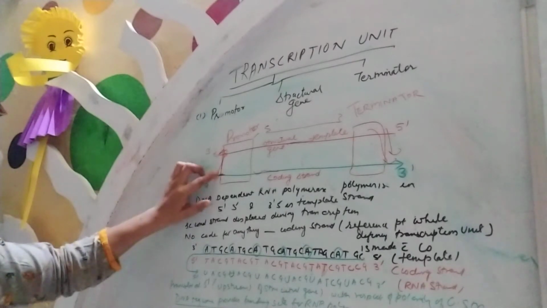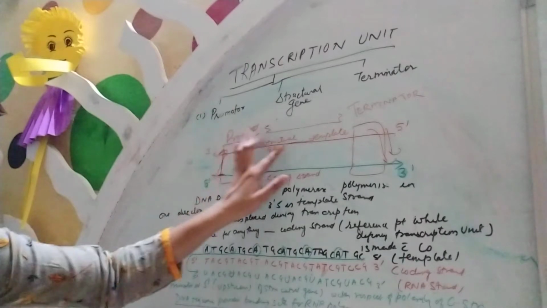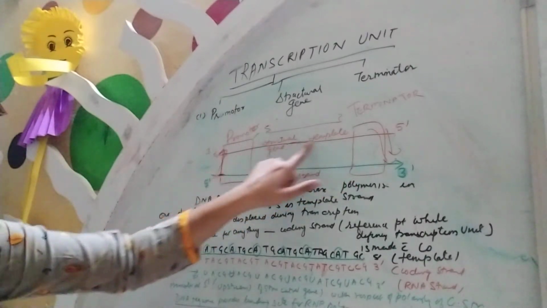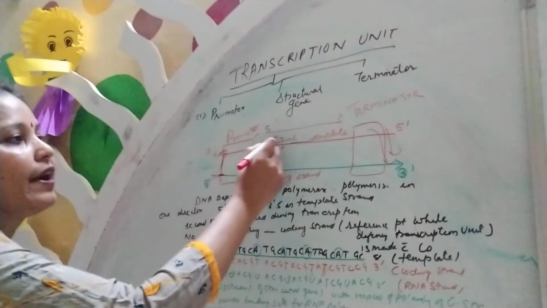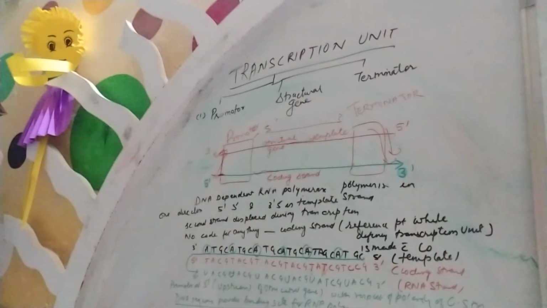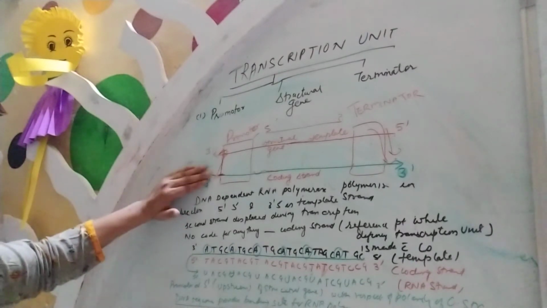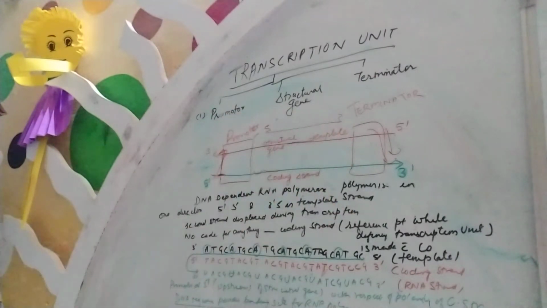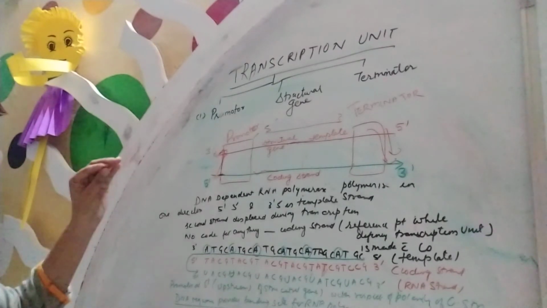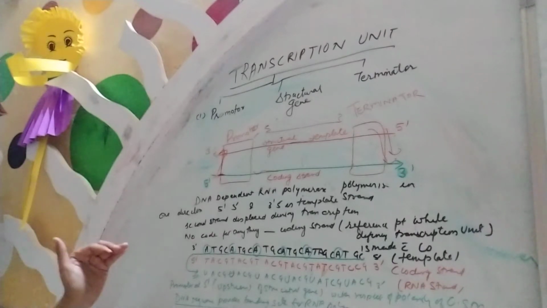That means transcription is initiated here, and this DNA sequence helps as the binding site for RNA polymerase. That means it helps RNA polymerase bind and form the messenger RNA in the presence of the promoter. So the promoter combines with the RNA polymerase, and it starts making the messenger RNA. We will discuss later how this takes place, but here you just need to understand that the promoter provides the binding site for RNA polymerase for the formation of messenger RNA.